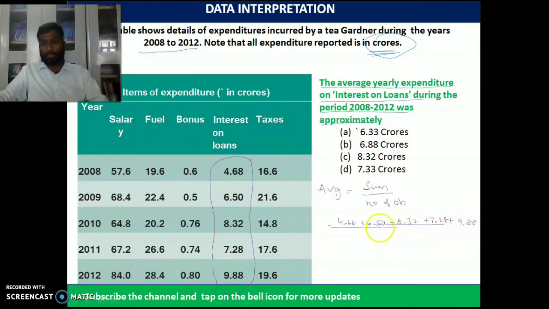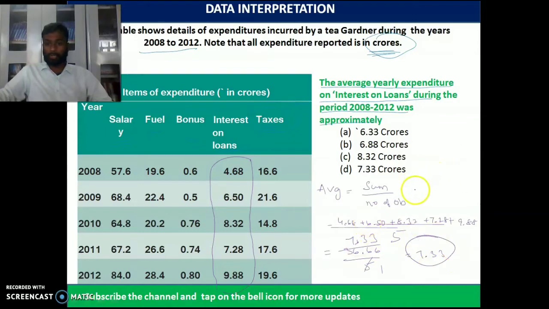Okay, this is the total sum, and we have to divide by 5. So the total will be around 36.66 divided by 5. So 36.66 divided by 5 gives 7.33. So 7.33 crores could be the right answer.